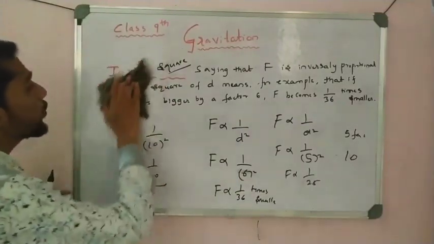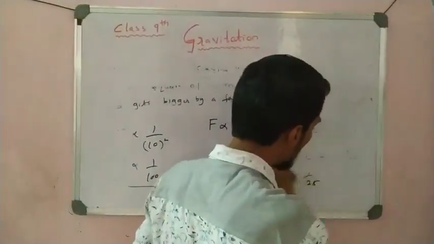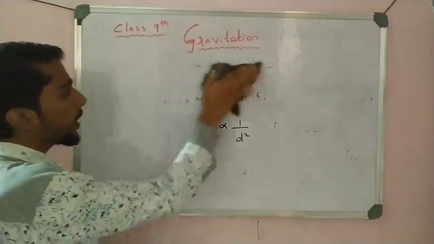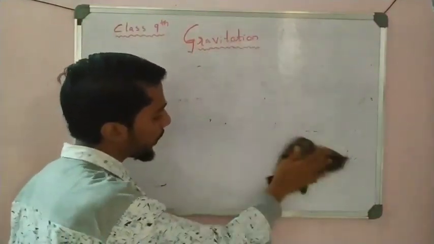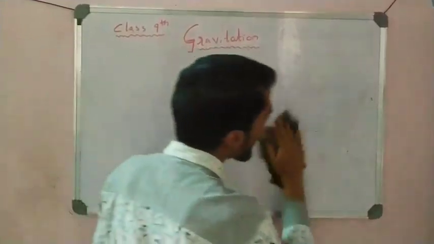Now students, come to the last point of today's class, that is the importance of the universal law of gravitation, and that is important for examination also. For 2 to 3 marks, write the importance of the universal law of gravitation or gravitational force. So write down, please. Take a title here.